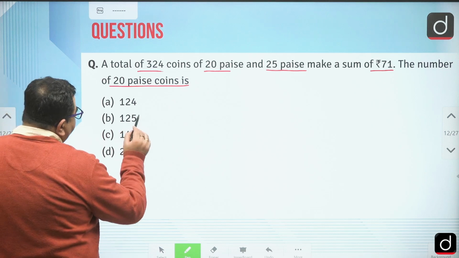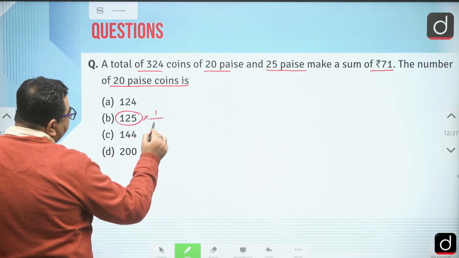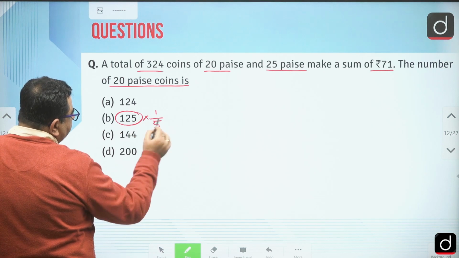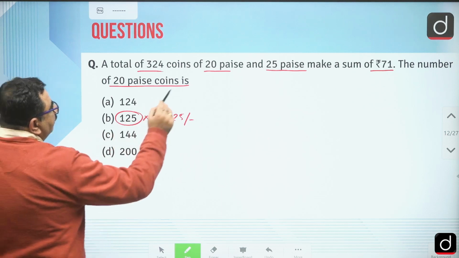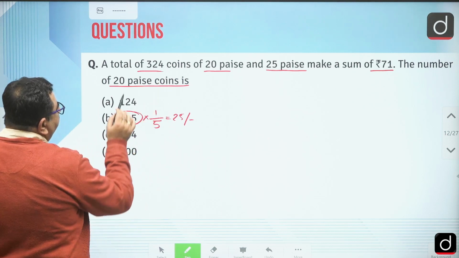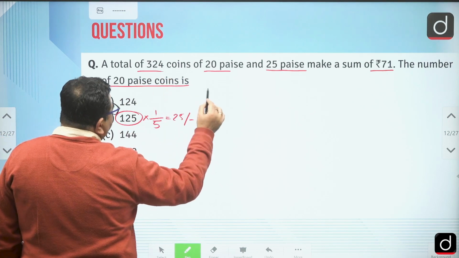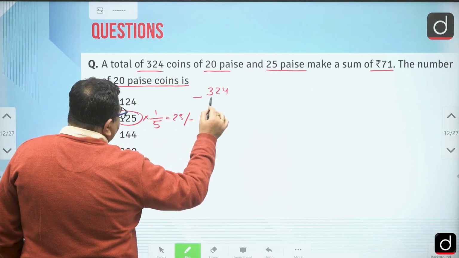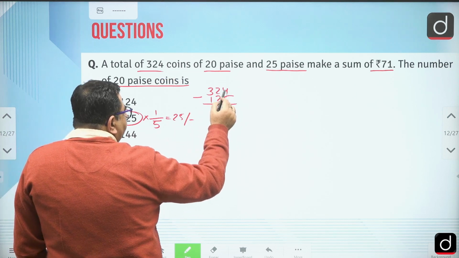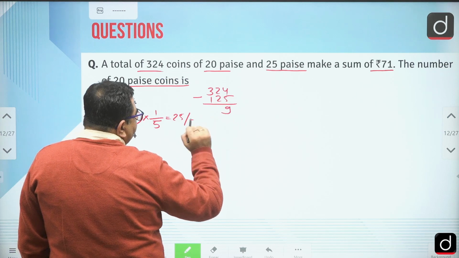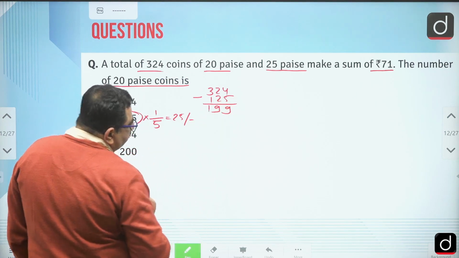First, if we check 125 coins of 20 paise, how many rupees will be there? That is 25 rupees. And what is the remaining number of coins? 324 minus 125, that is 199 coins left.